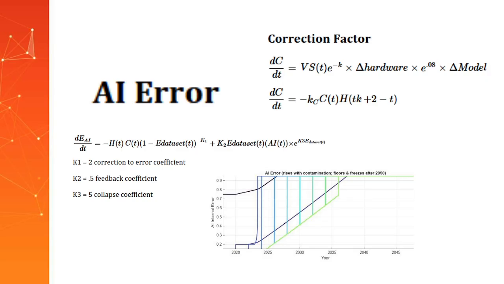The change in correction factor originated from the principle that verified sources are used to train LLMs. The relationship between AI-generated output and the amount of verified sources is not discussed in this model. The relationship would be the availability of unused verified sources and the error in the database and the hardware available over time. The effectiveness of the verified sources would decrease.